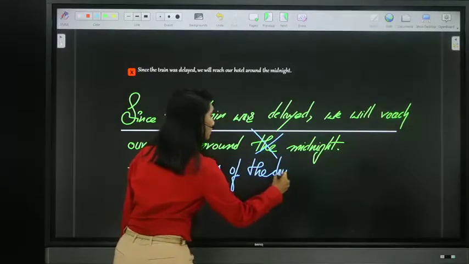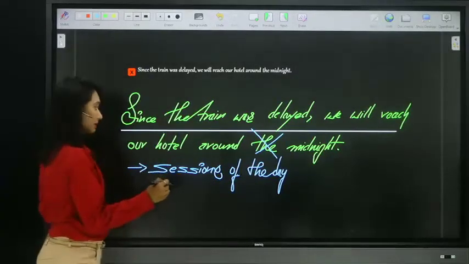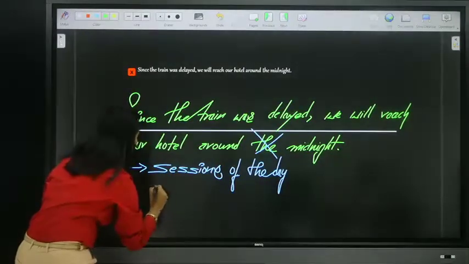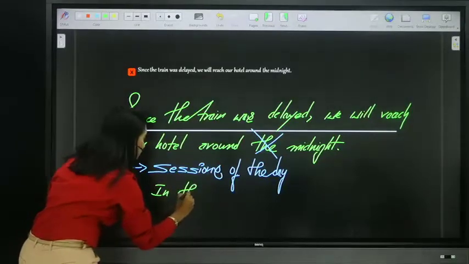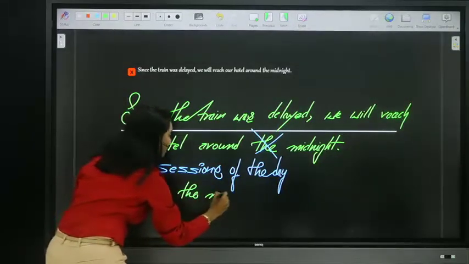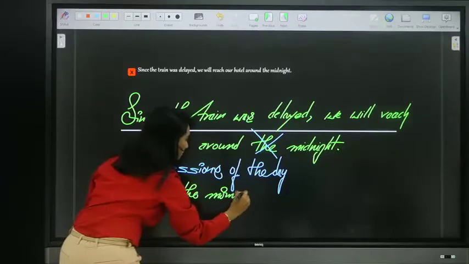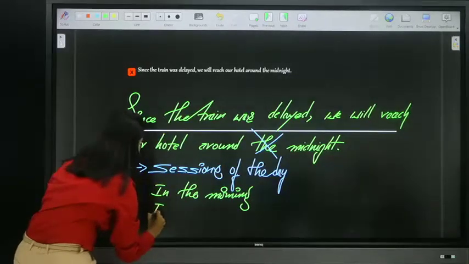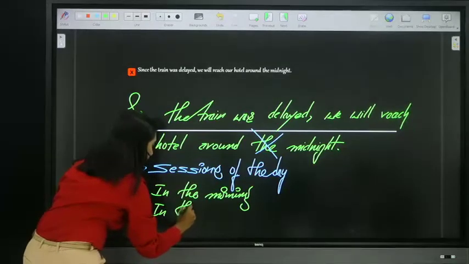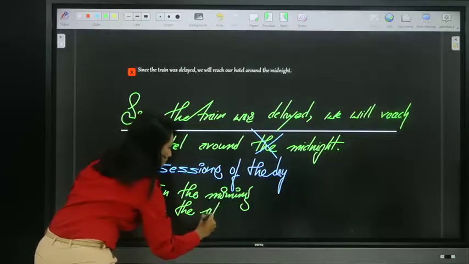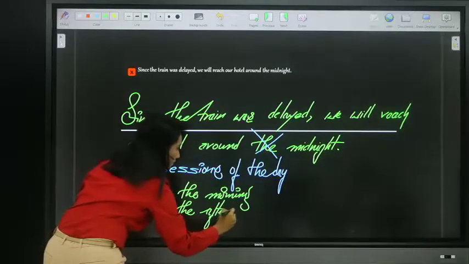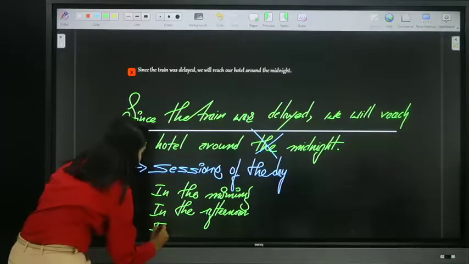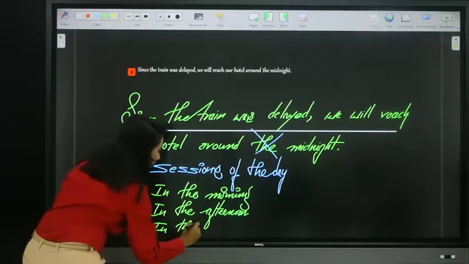Before the sessions of the day, we can use definite article the, like in the morning, in the afternoon, in the evening.